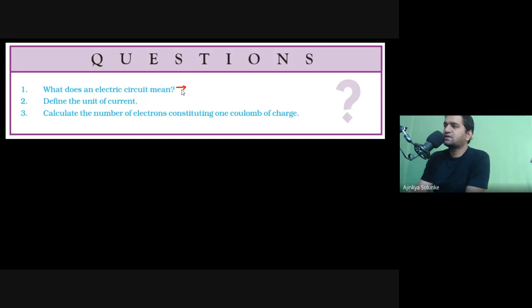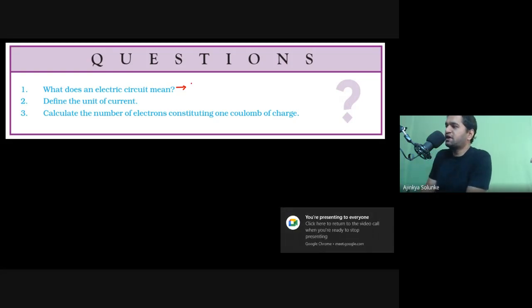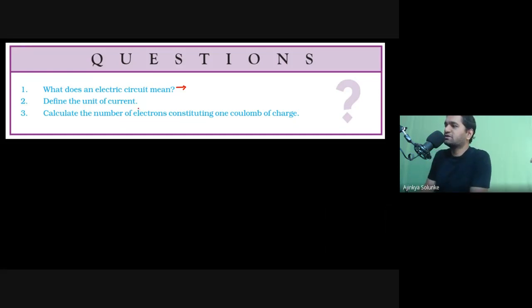Definition for electric circuit. What are the two keywords we are looking for? Keywords: closed and what? Closed and continuous path. Okay, so it's a closed and continuous path for whom exactly? Many students are giving it correct, but closed and continuous path of what exactly? Like for what purpose? Like whose path are we talking about?